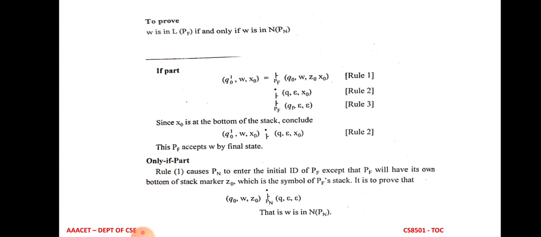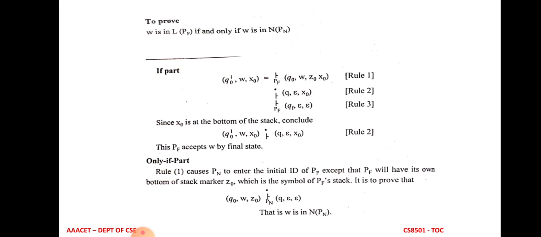For the input string W, Z0 is removed from the stack, so the input is consumed. In the next step, Q comma epsilon comma X0, because Z0 is popped from the stack. In the final step, considering epsilon as input and X0 on the stack, X0 is popped from the stack for the input symbol epsilon. In the next step we get QF, the final state, epsilon comma epsilon.